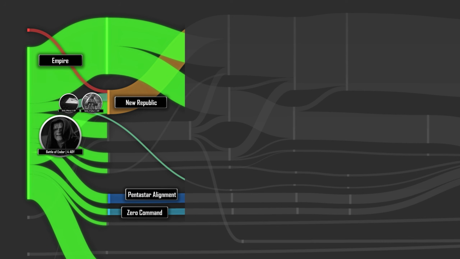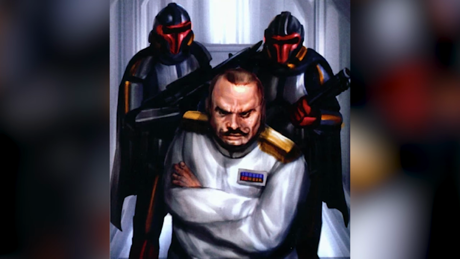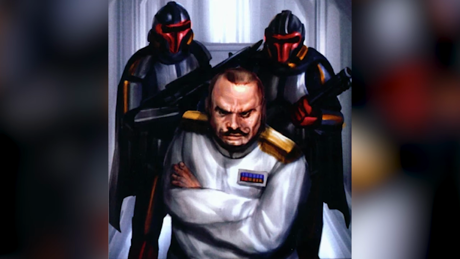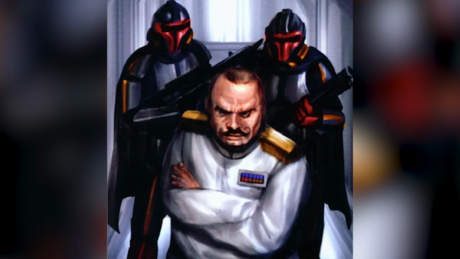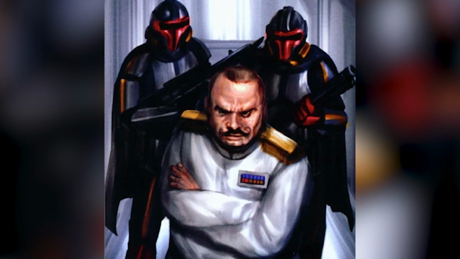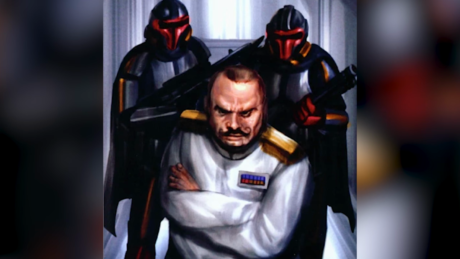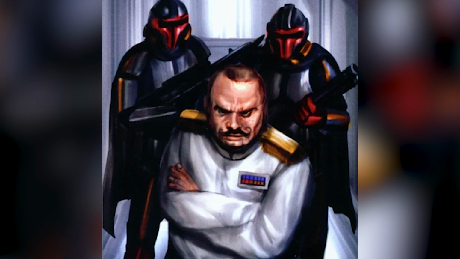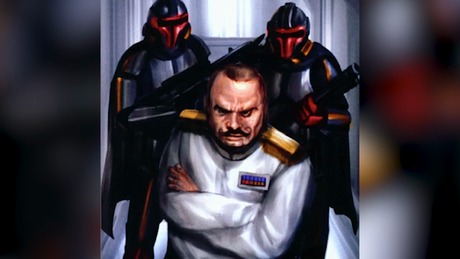Next, Warlord Zsinj controlled portions of the Outer Rim and Mid-Rim heading towards the core, just clockwise of the Pennistar Alignment in the galaxy. In the early years, Zsinj was arguably the most powerful and the largest of the warlords, making everyone wonder why his territory didn't just eat the other ones, although he benefited from being relatively far from initial Rebel and New Republic campaigns, much like the Pennistar Alignment had.